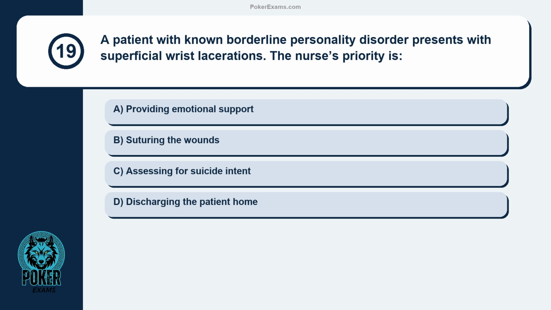Question 19. A patient with known borderline personality disorder presents with superficial wrist lacerations. The nurse's priority is providing emotional support, suturing the wounds, assessing for suicide intent, discharging the patient home.